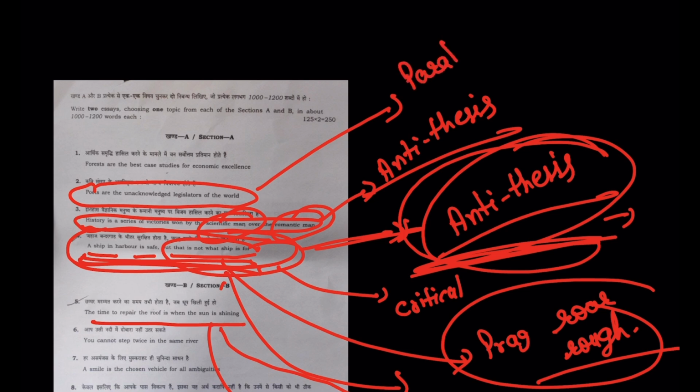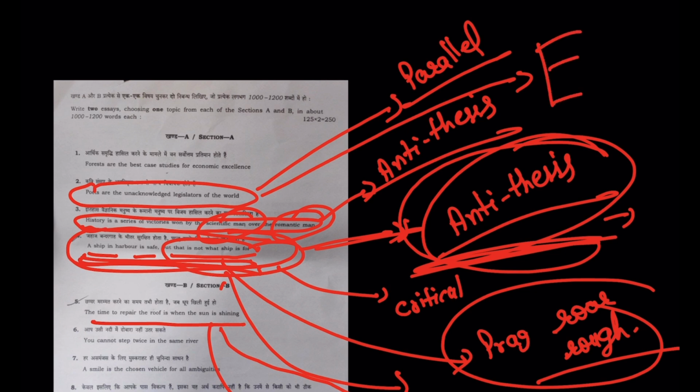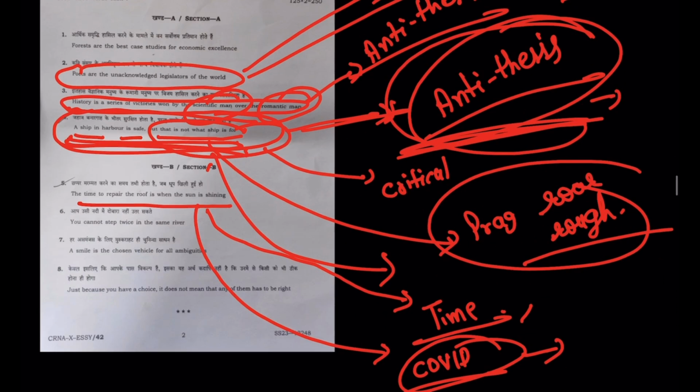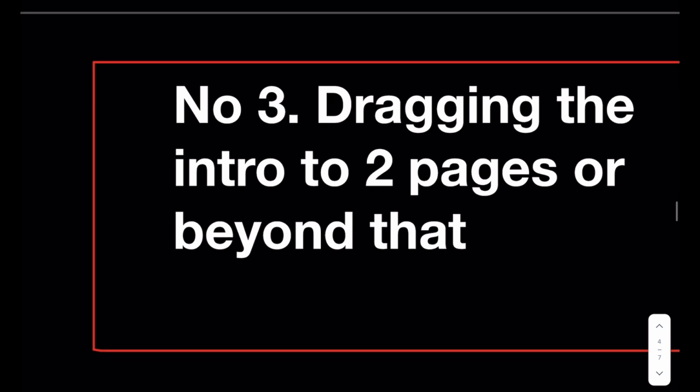So parallel dimension can be not just poets. There are many others not acknowledged as legislators. So here you can write about other people who are not acknowledged. So here you can maybe write about artists who are not acknowledged. You can write about other professions which are not acknowledged. So you can write a parallel dimension this way.